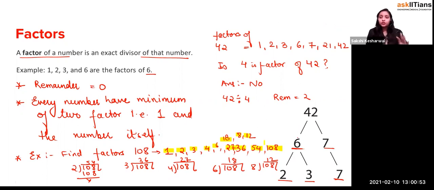There are 12 numbers which divide 108 exactly. If you take any number like 5, it is not going to divide it; you will get a remainder of 3. These are the things I can do easily, but you have to keep on practicing. And minimum, you should memorize the tables till 15 or 20. You should be good with the tables; they should be on your tips. Then only you'll be quick in doing calculations.